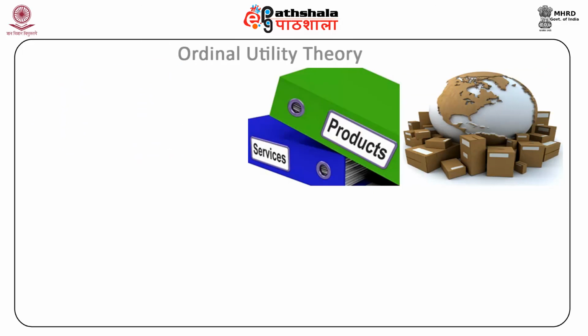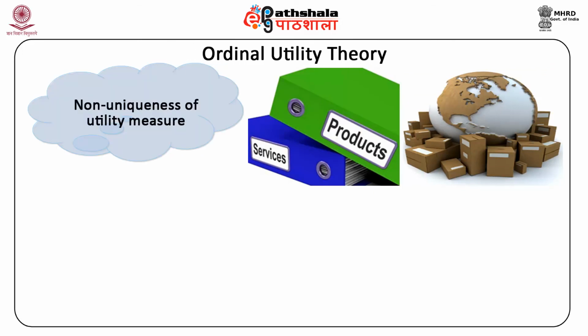Second point is non-uniqueness of utility measure.